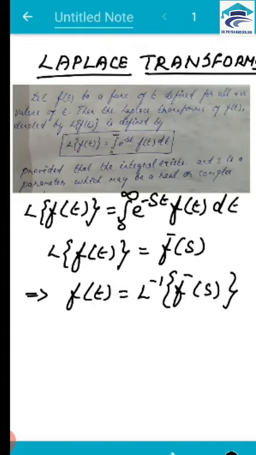The symbol L, which transforms f of t into f bar of s, is called the Laplace transform, and L inverse is called the inverse Laplace transform operator.